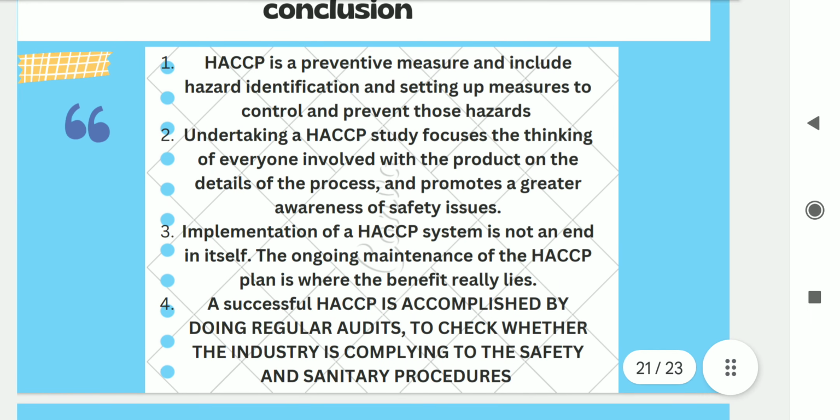The conclusion that we can draw from this presentation is that HACCP is a preventive measure and includes hazard identification and setting up measures to control and prevent those hazards. A HACCP study focuses the thinking of everyone involved with the product on the details of the process and promotes a greater awareness of safety issues. Implementation of HACCP is a very important process, and it is not an end in itself. It should be maintained and planned, because it is going to benefit everyone, whether it is industry, government or consumers. A successful HACCP is accomplished by doing regular audits to check whether the industry is complying with the safety and sanitary procedures or not.